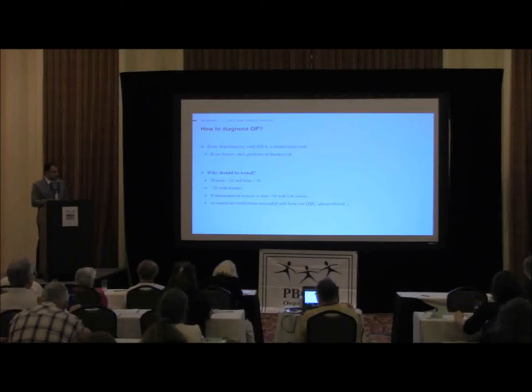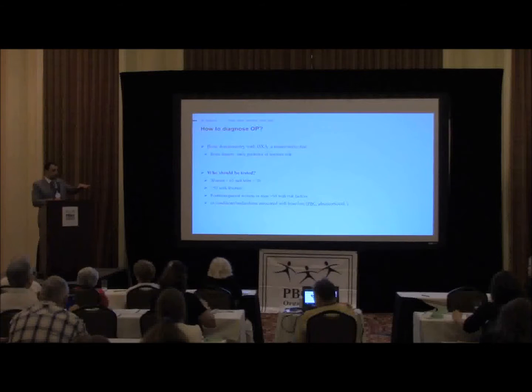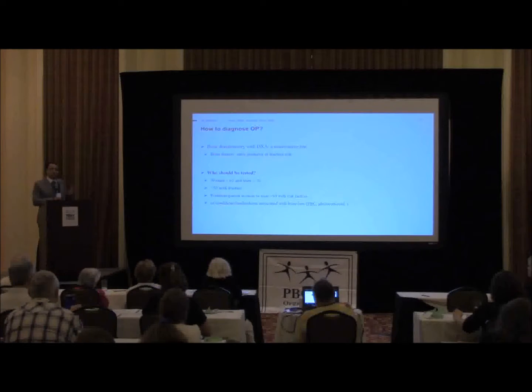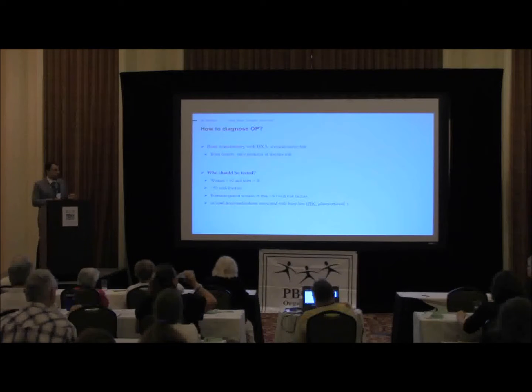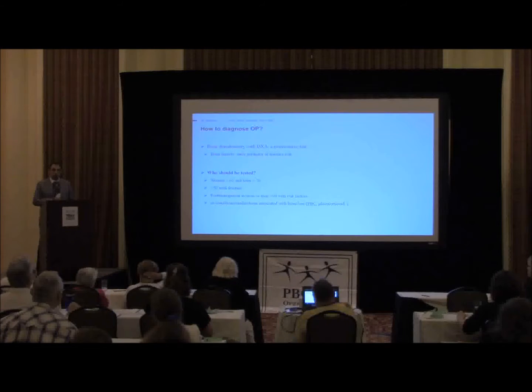Postmenopausal women above 50, if they are in the high risk category. Now remember the high risk: smokers, alcohol consumption, strong family history, certain drugs. If you are in this high risk category, you start screening for osteoporosis 15 years early, at 50. And this could include also primary biliary cholangitis. And if you have other medications on board, especially steroids, that's when you start screening even at a younger age than 50.